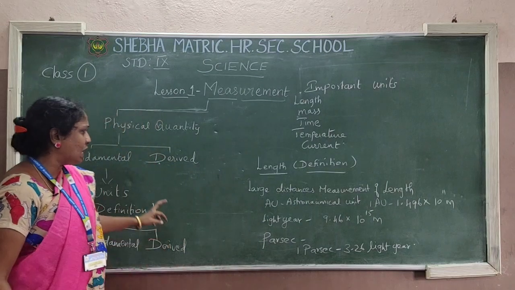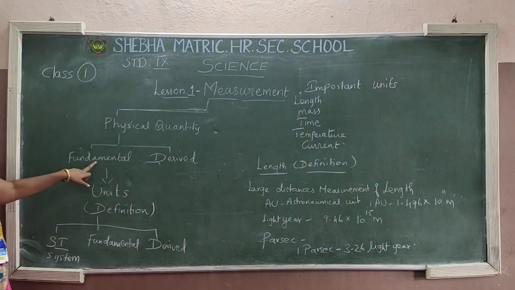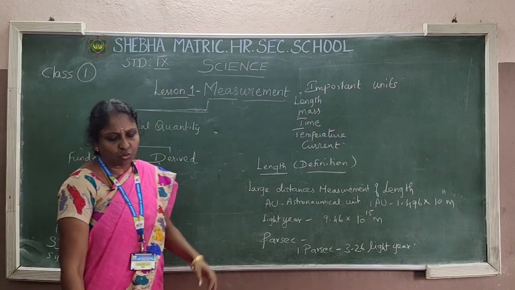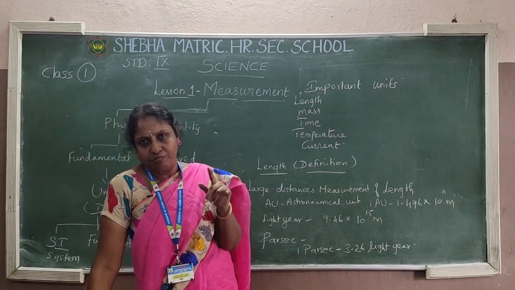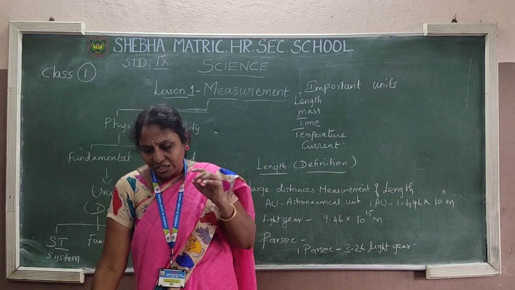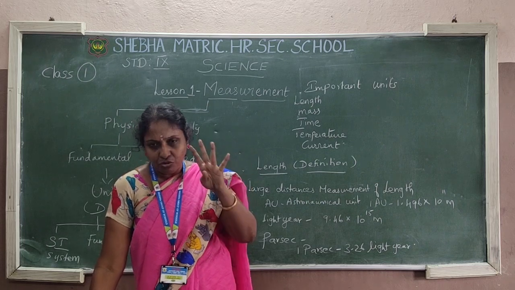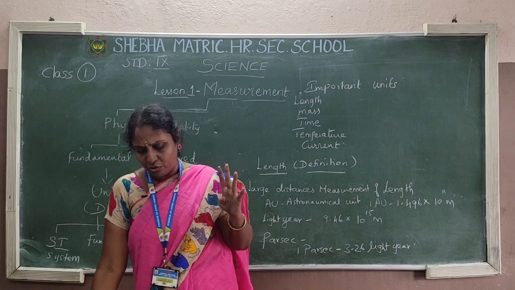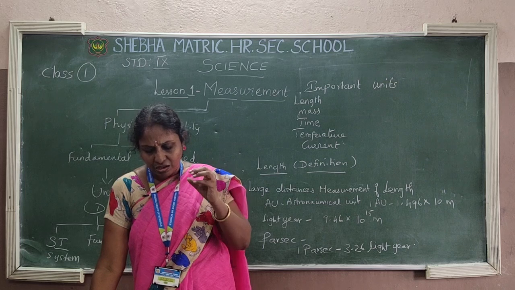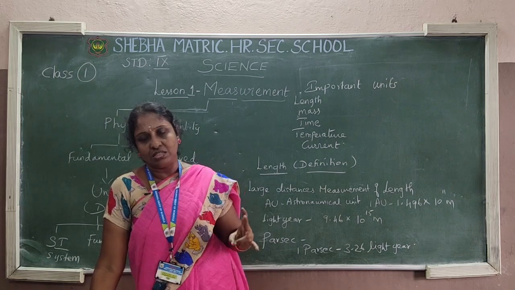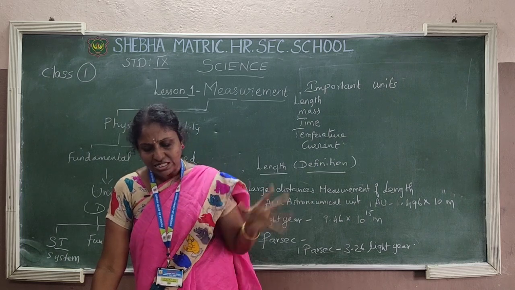Examples: length, mass, time, temperature. Under fundamental quantity you can say some examples. One is length, the term length is very important. Then mass, then time, then temperature. Four examples are given under fundamental quantity. Children, all of you remember in your mind, under fundamental quantity there are four examples. What are they? One is length, another is mass, the third is time, the fourth is temperature.